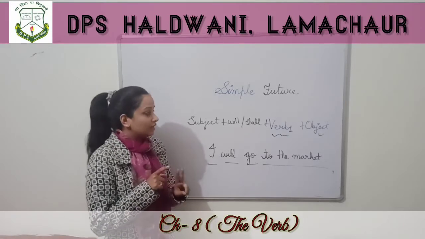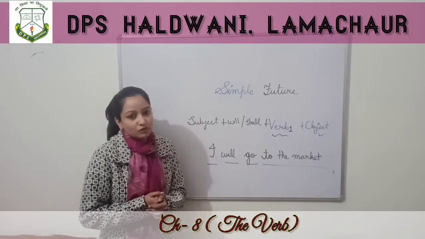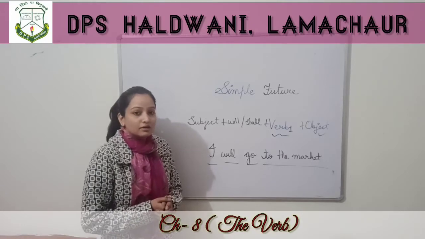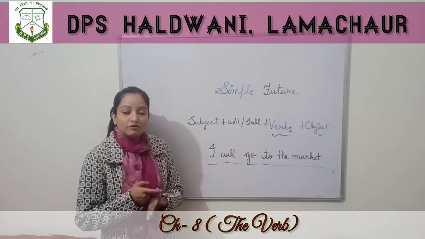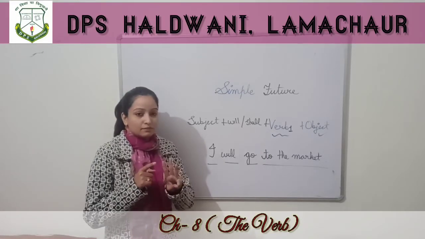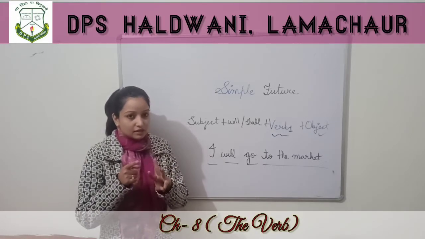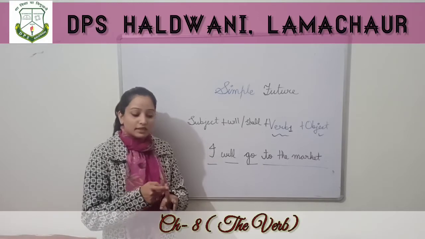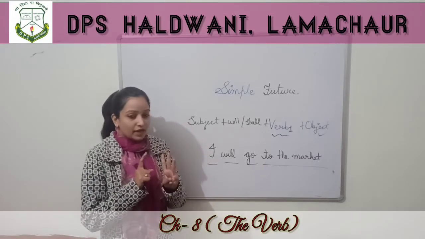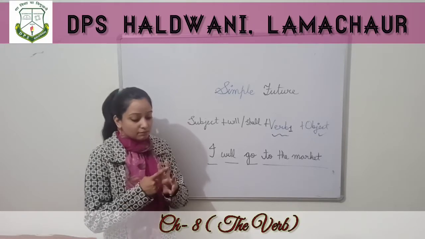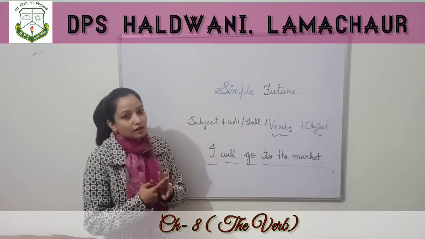Okay. And thereafter we have discussed the tenses. In general there are three types of tenses: present tense, past tense and future tense. Under present tense there are four tenses. Under past tense there are four tenses, same with the future tense also. And we have studied simple future, simple past and simple present.